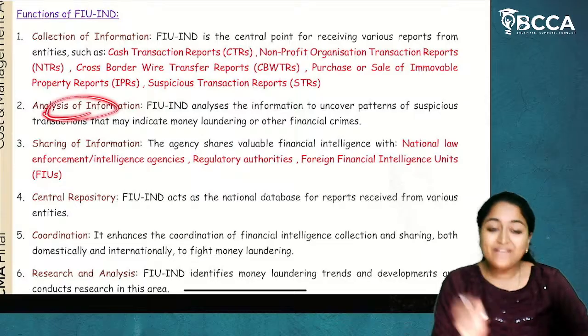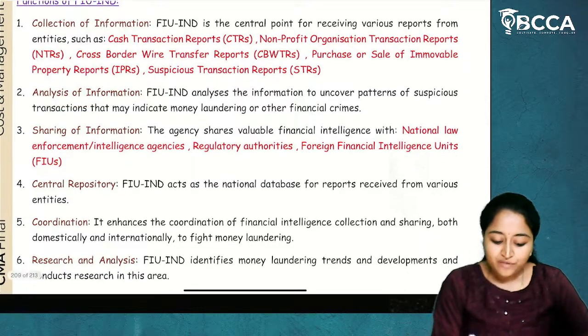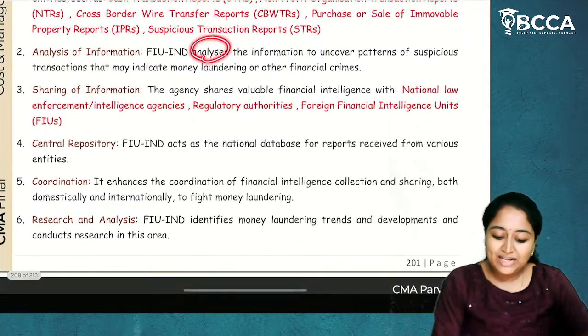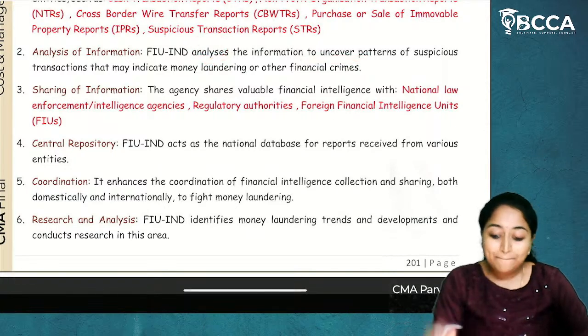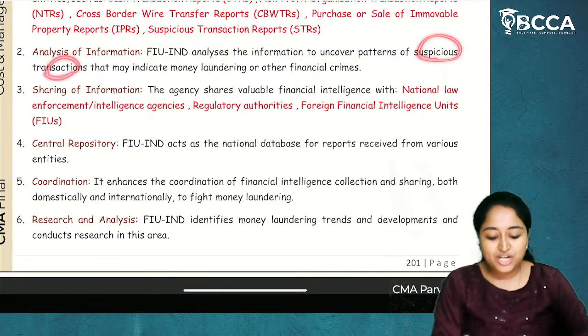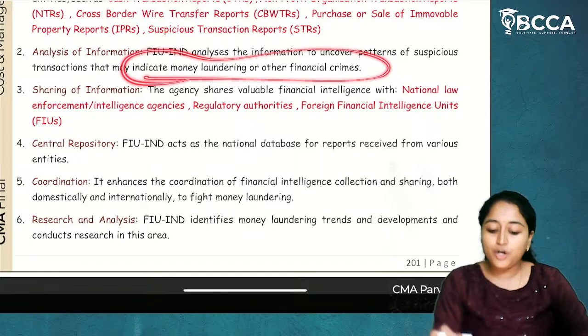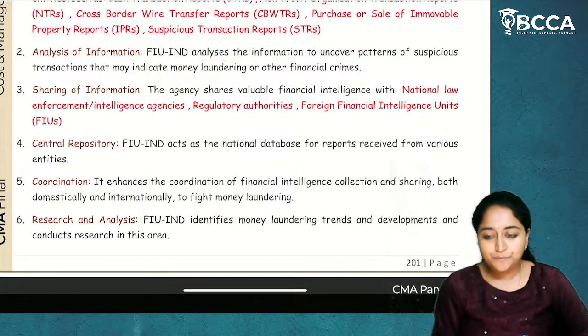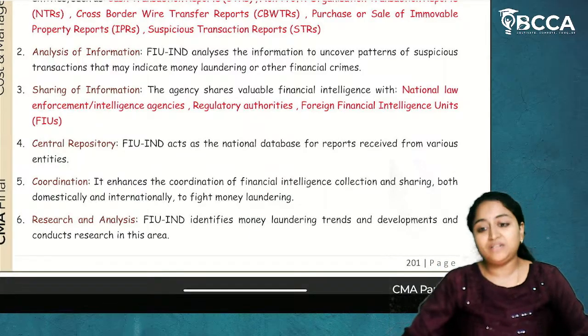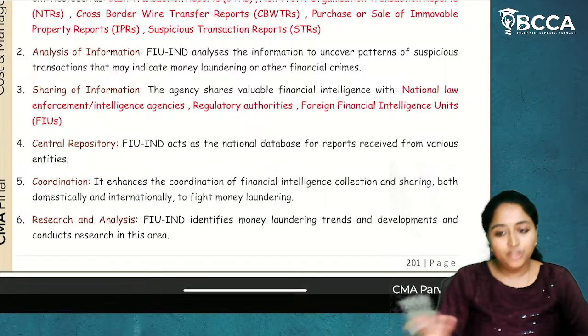Second, they will analyze the information. Financial Intelligence Unit of India analyzes the information to uncover patterns of suspicious transactions that may indicate money laundering or other financial crimes. So they will try to analyze the information. So what type of patterns are they using for money laundering?